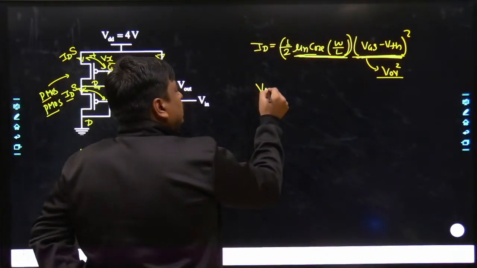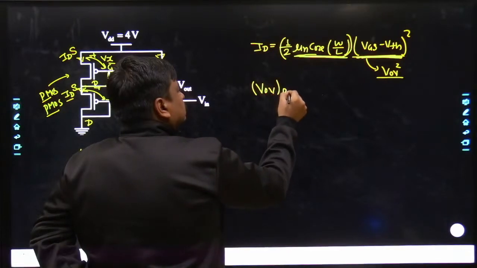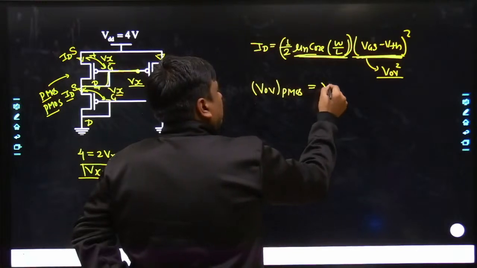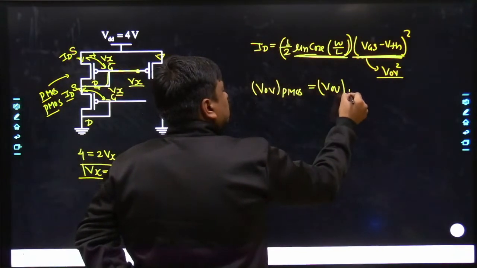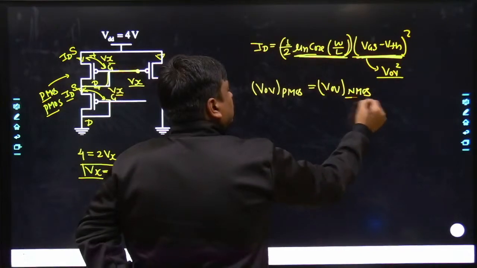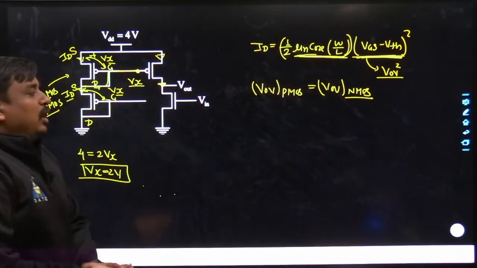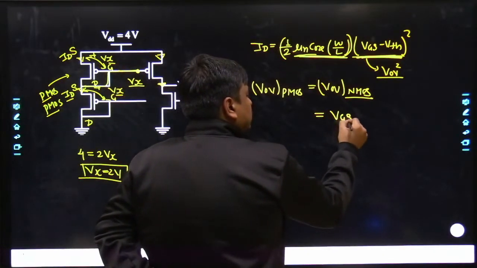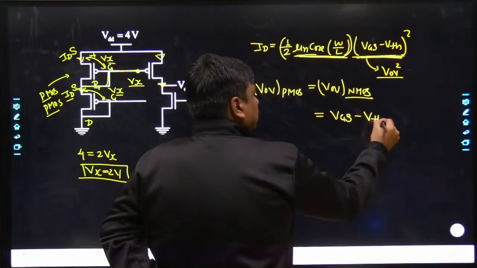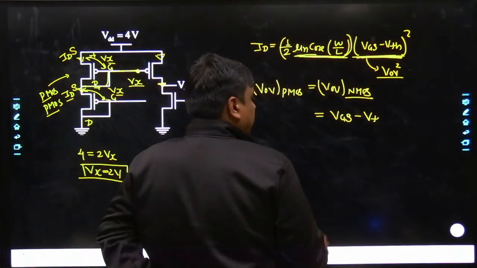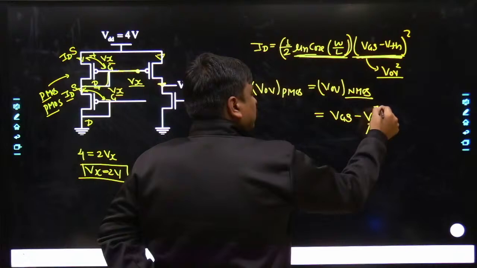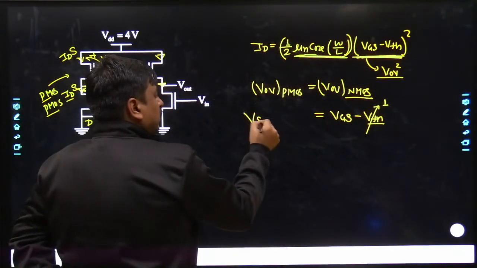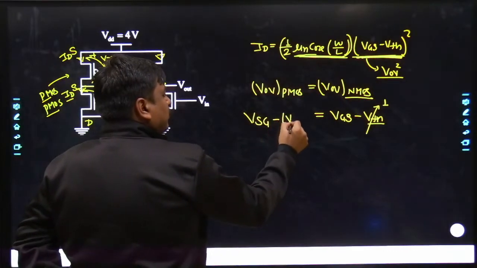The overdrive voltage of PMOS is the same as the overdrive voltage of NMOS. How is the overdrive voltage written in case of NMOS? It's written as VGS minus VTN, which is equal to 1 volt, and here it's written as VSG minus mod of VTP.